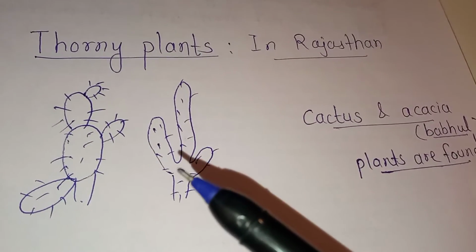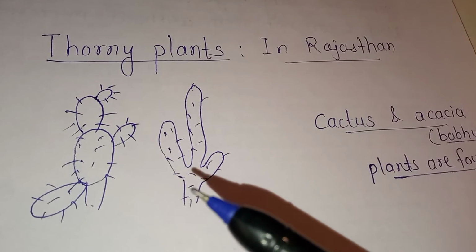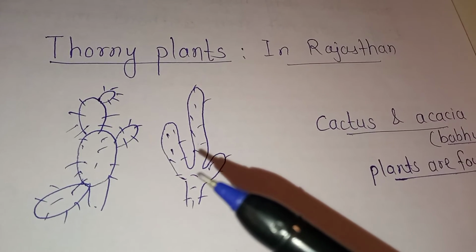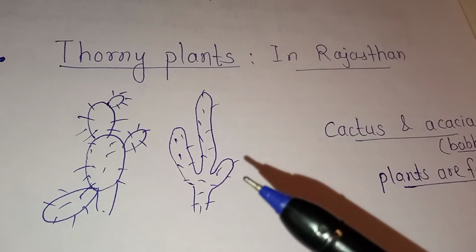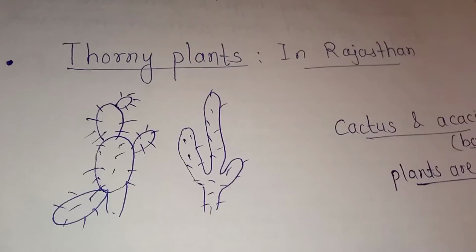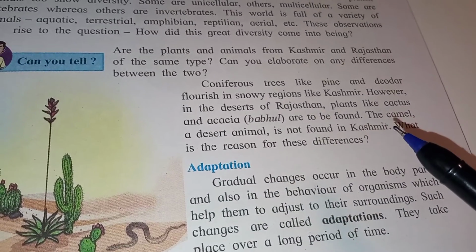Now see this plant also. In this plant also we observe thorns, and all this portion is fleshy.